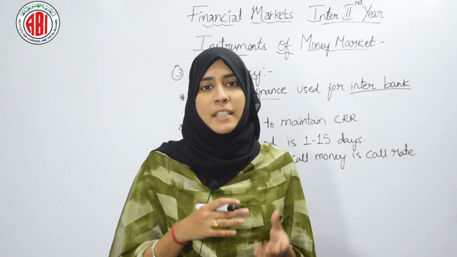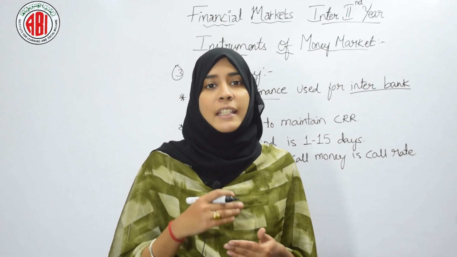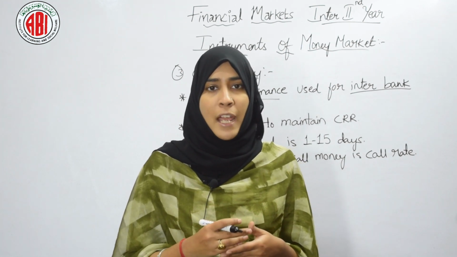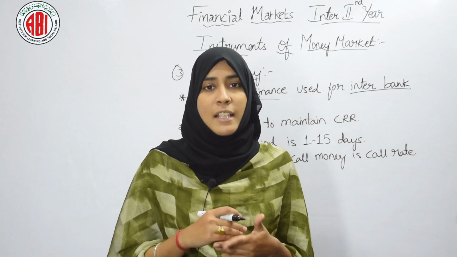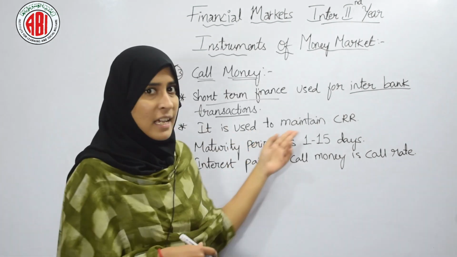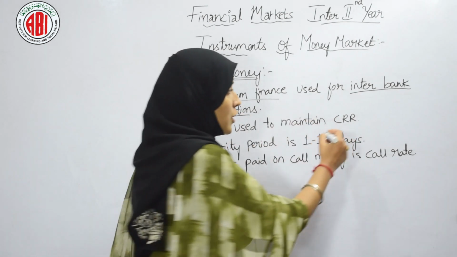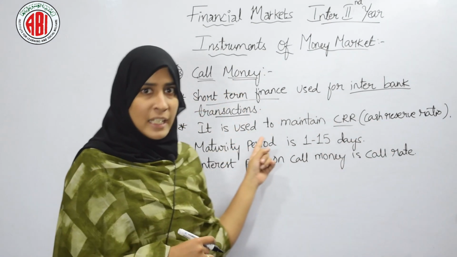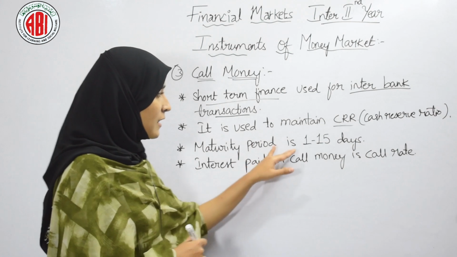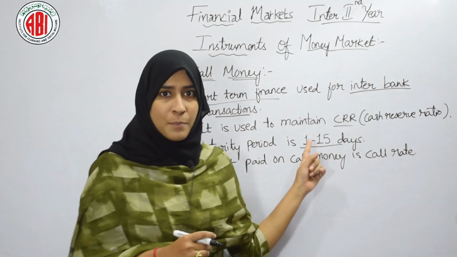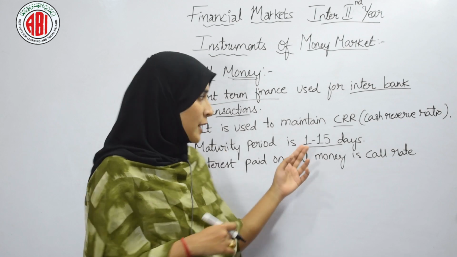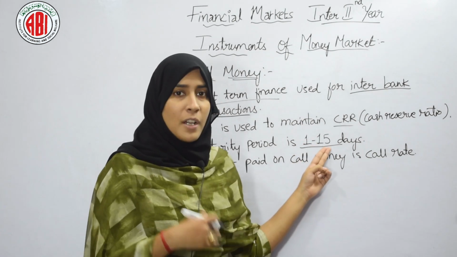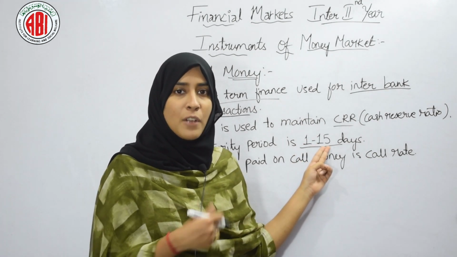So to avoid this penalty, what are banks doing? They are borrowing money from other banks to maintain their reserves. For a short period of time, they ask other banks to give them a loan. So call money is used to maintain CRR, the cash reserve ratio. And the maturity period is 1 to 15 days. It means if a bank is borrowing a loan from another bank, within that 15 days the bank has to repay the loan which it has taken from another bank.